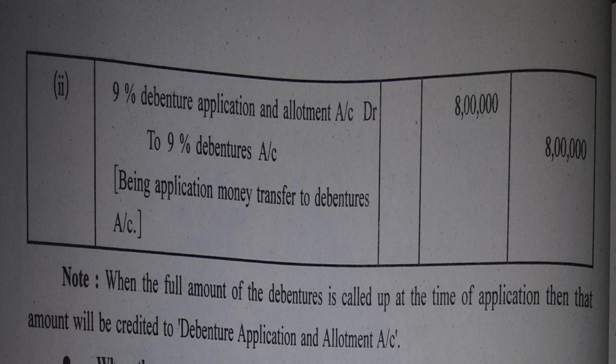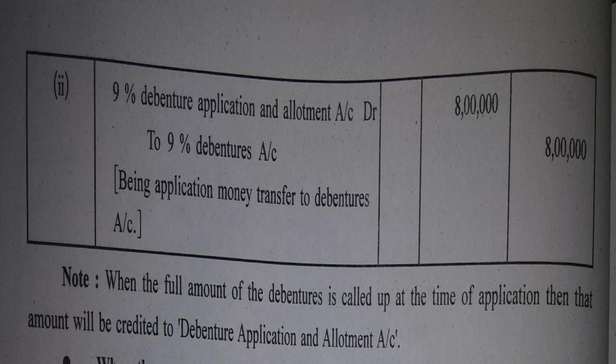As I said, the amount received on share application and allotment is to be transferred to share capital account. Similarly, the amount received on 9% debenture application and allotment is to be transferred to 9% debentures account.